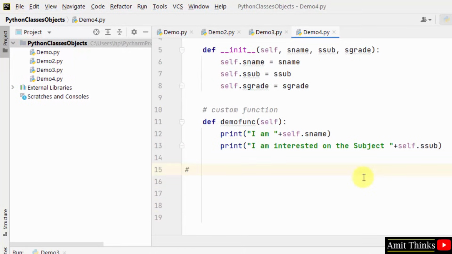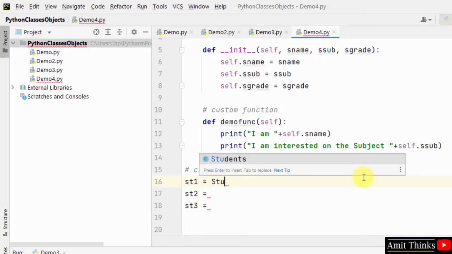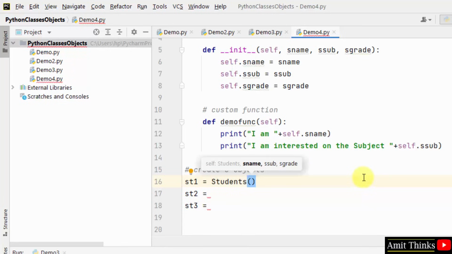Now we will create objects. So we are creating three objects, st1, st2, st3. Okay, now let us add values for the parameters.